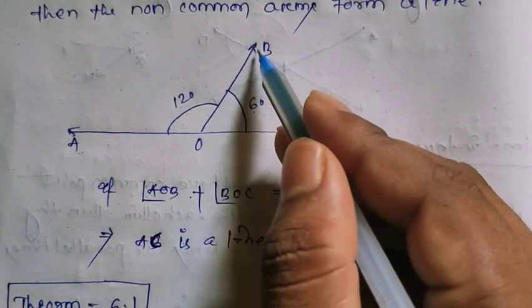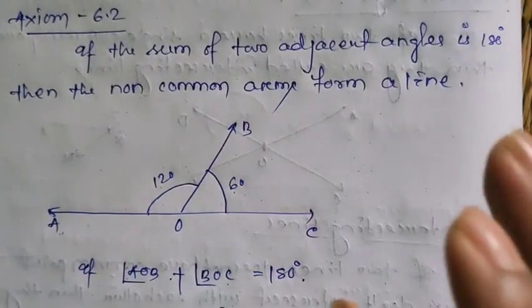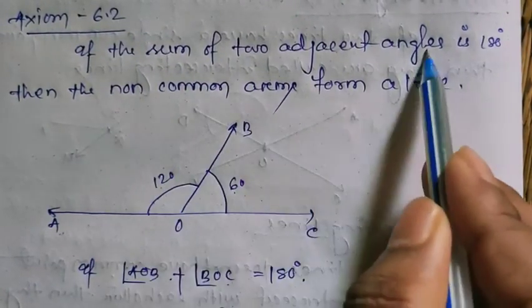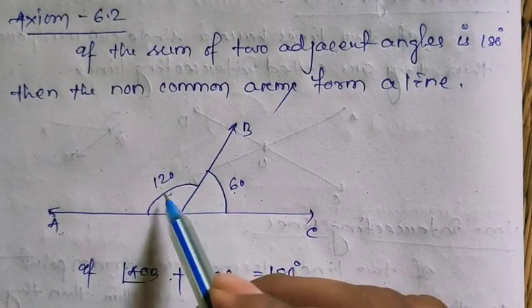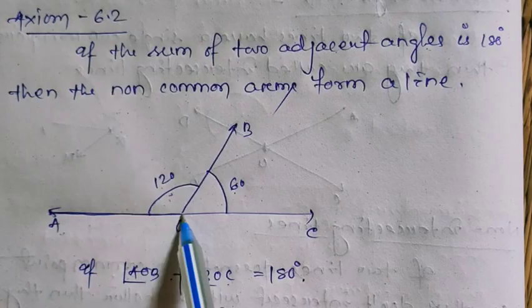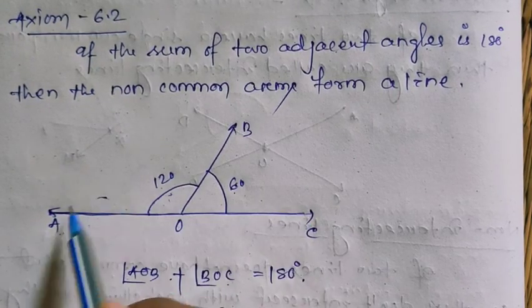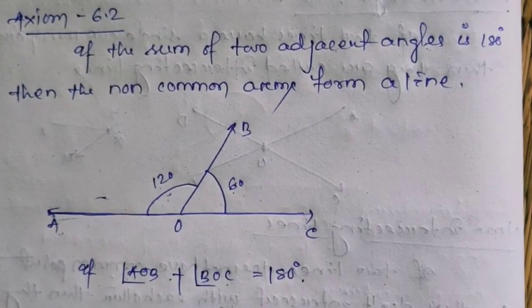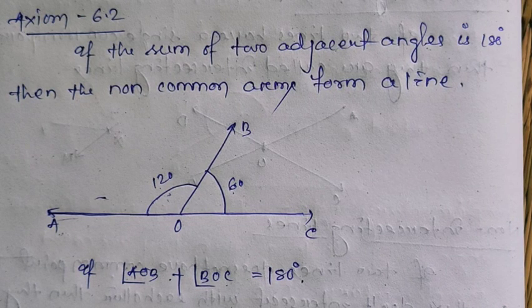OB is the common arm. So understand first, these are two adjacent angles and the sum is 180 degrees, then the non-common sides, that is AO and OC, form a line, that is AC is a line. Understand? This is all about your axiom. Then let's go to theorem 6.1. This is very important. Let's go to the theorem.